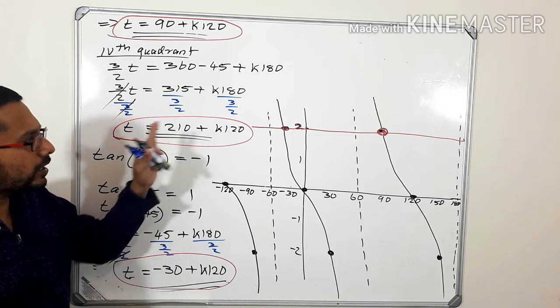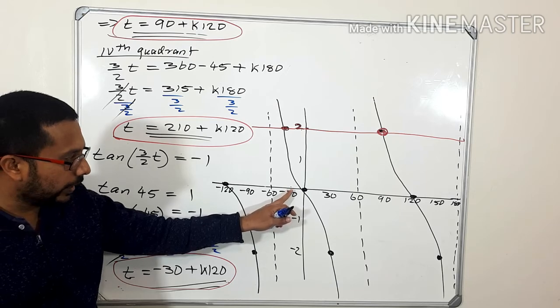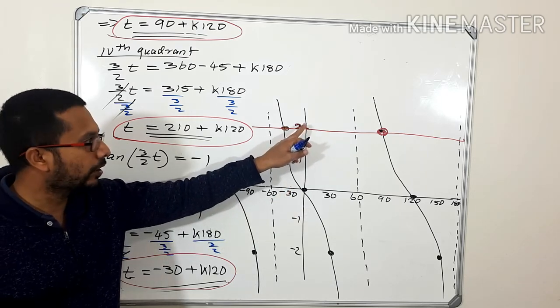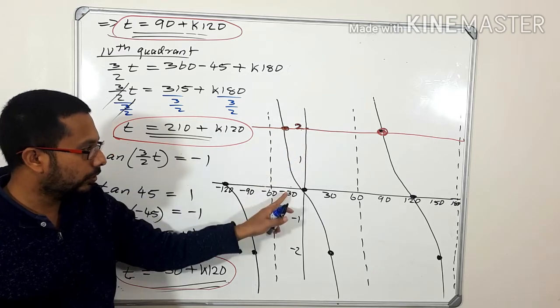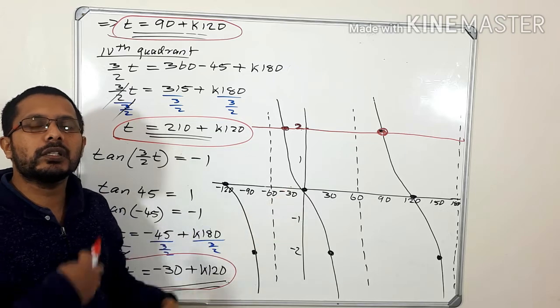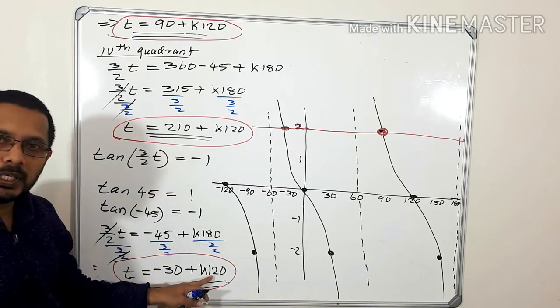Okay, but listen once more. I want to explain something more. Look at the x value minus 30. What is the y value? 2. That means when y is 2, the value of x is minus 30. When is the next y value 2? What is the period? 120.